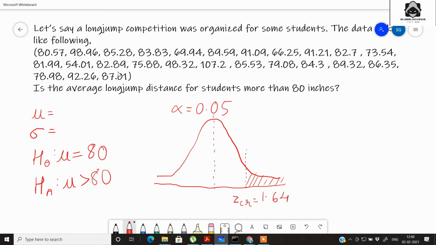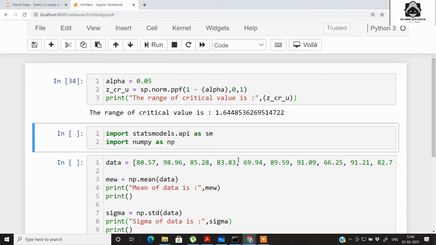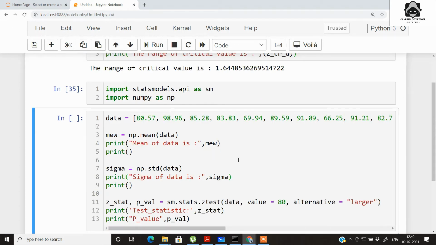So now let's check for the test statistics. So we import statsmodels.api as SM and we also import numpy, and then we have collected the data in a Python list.